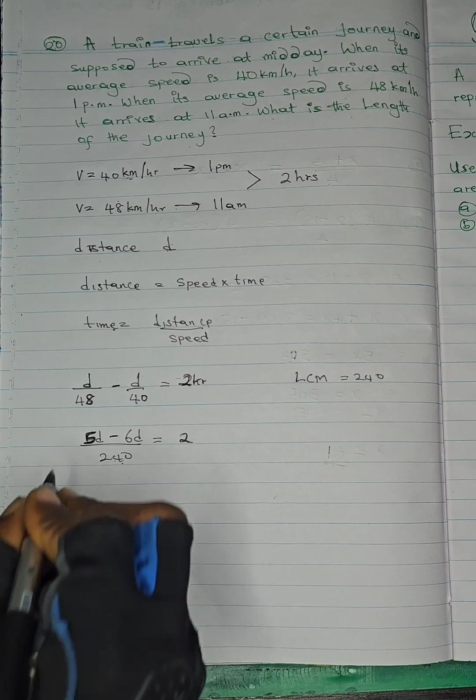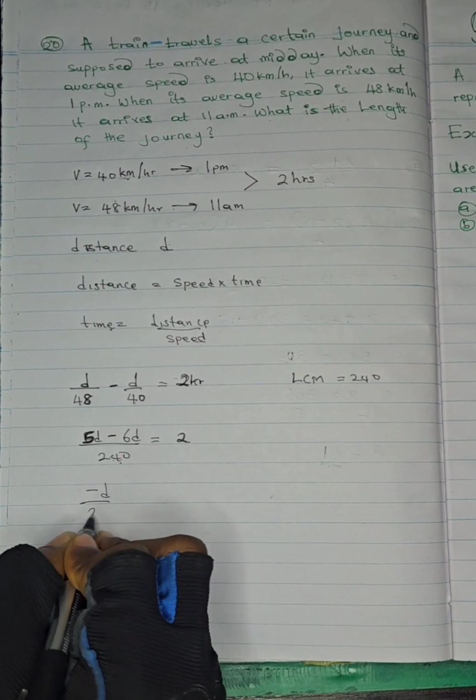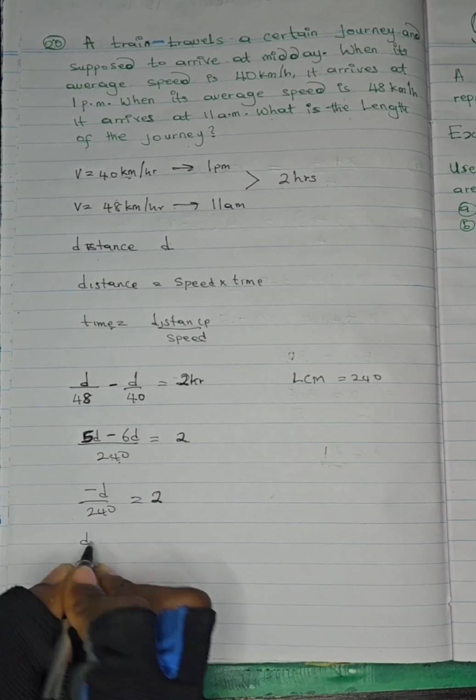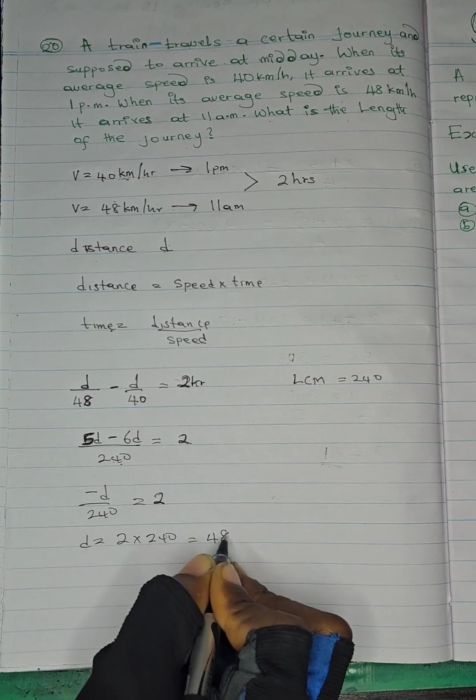Are we together? So by the time we solve for this, we have minus d over 240 equals 2. So d will be 2 times 240, which is 480.